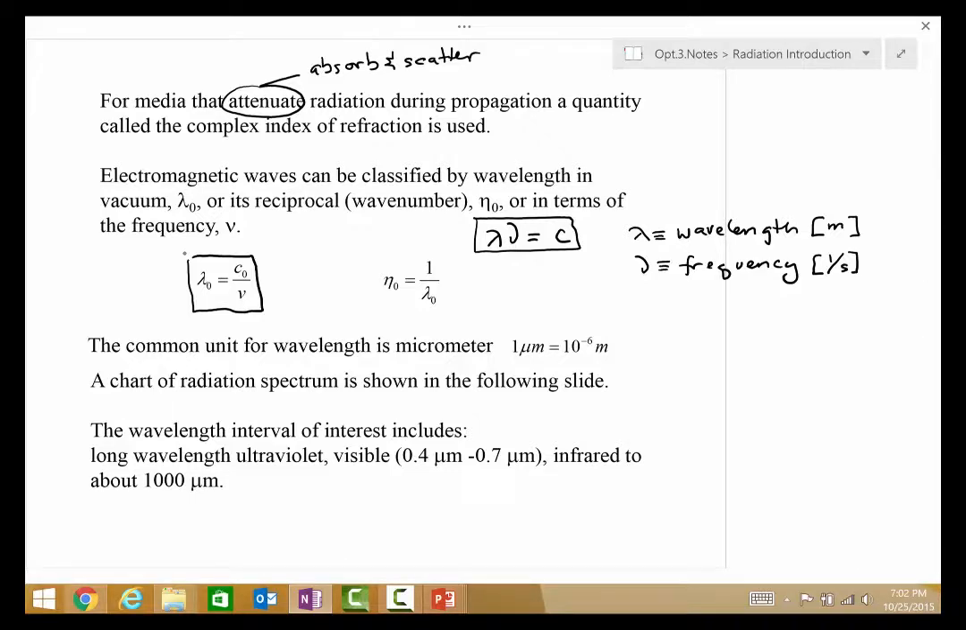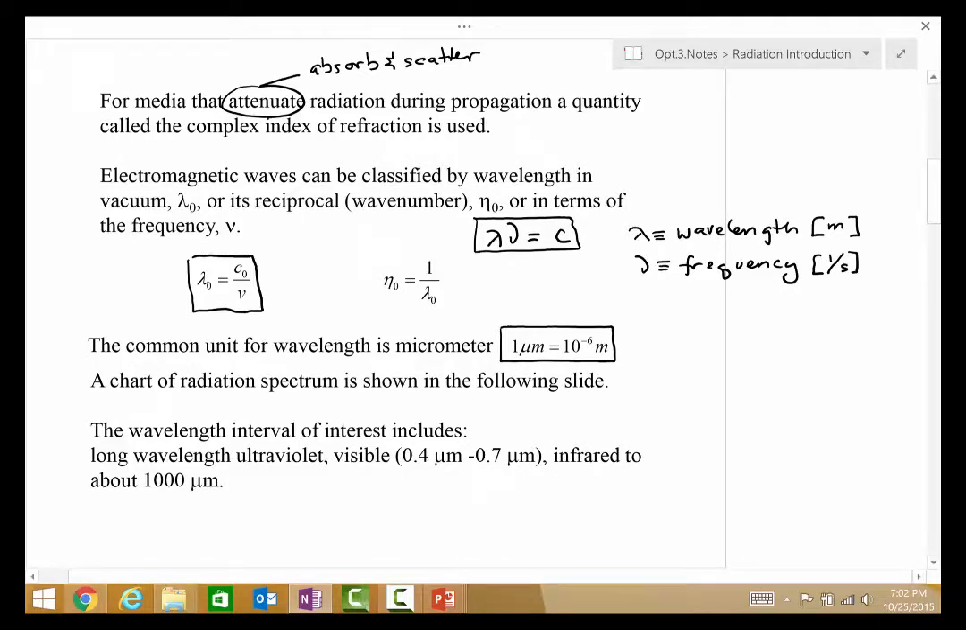Oftentimes we're going to measure using the micrometer scale. So we will typically measure wavelengths in terms of the micrometer, or sometimes called the micron, and it's 10 to the minus 6 meter. Later on, we're going to show a chart of the radiation spectrum in the following slide. The wavelength of interest for us typically includes long wavelength ultraviolet, visible radiation, which is between 0.4 micrometers and 0.7 micrometer, and infrared to about 1,000 micrometer.